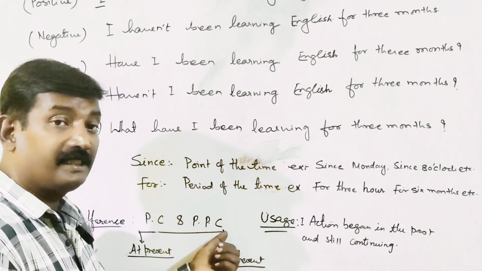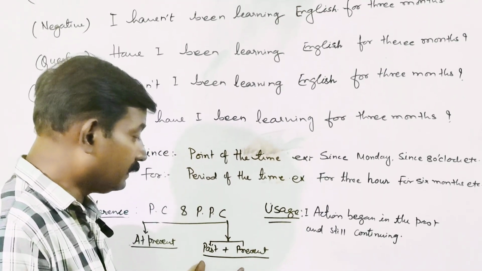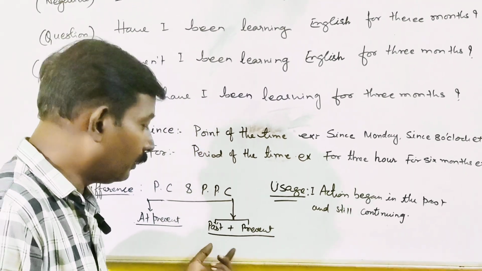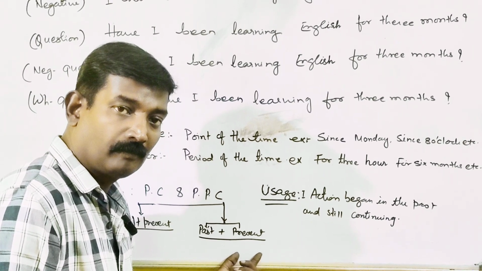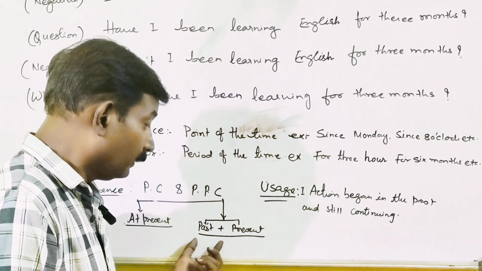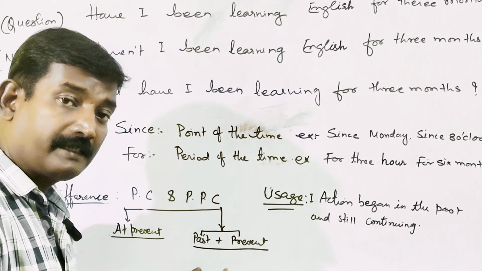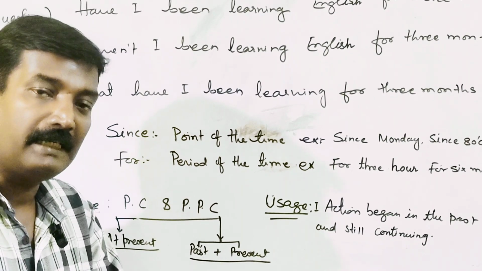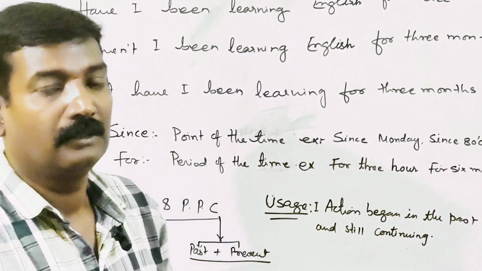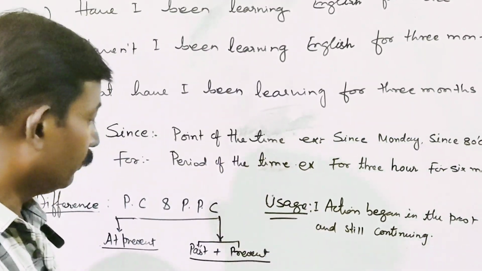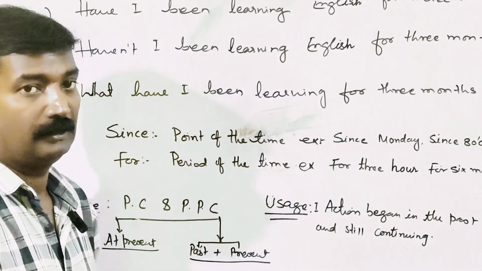Now, what is PPC? That is present perfect continuous. It is the combination of past and present both. I mean, the action started sometime back in the past and still it is going on. For that kind of situation, that kind of activities, you will use present perfect continuous.